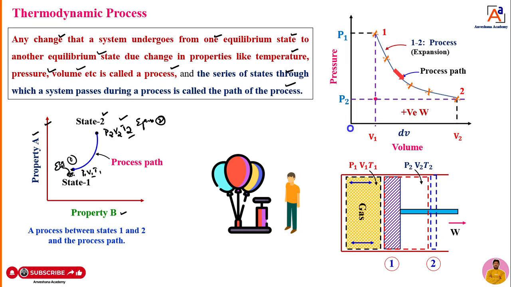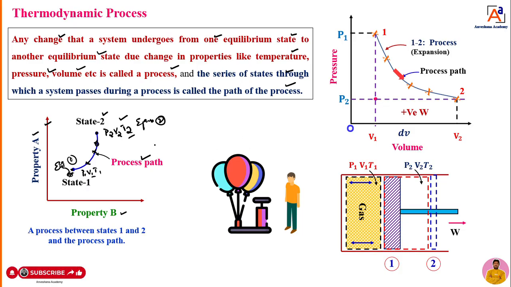Okay, dear students, when I say the system will move from point 1 to point 2, it will not move immediately, but it is going to cross a series of states. When you join these states, you are going to get a curve or a trace. That trace or curve we can call a process path, dear students. Now what is a process path? When a system undergoes a series of states, that path or trace we can call a thermodynamic path, or a process path.